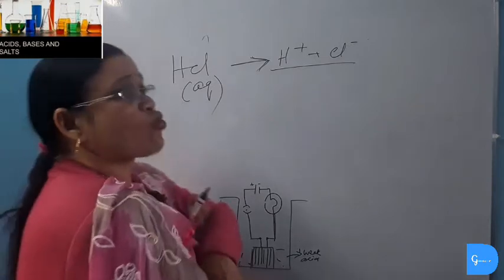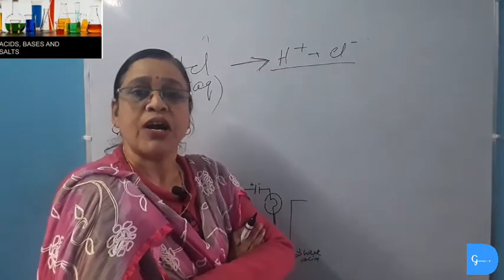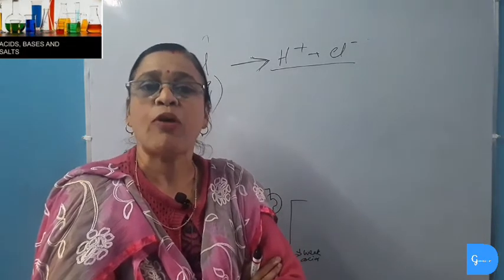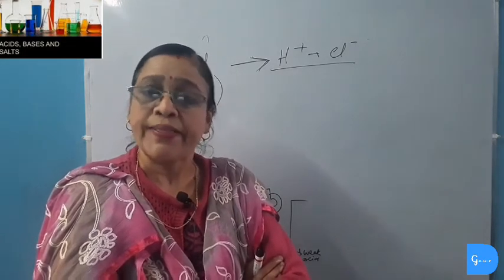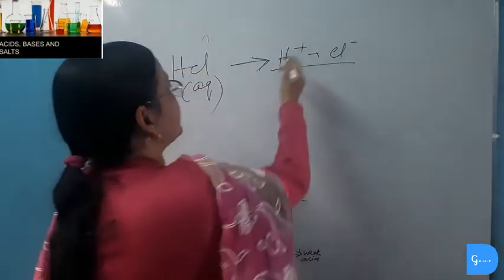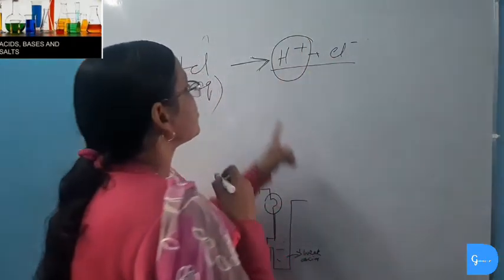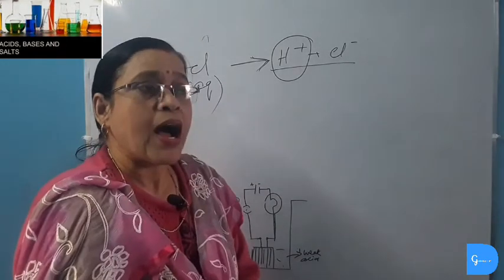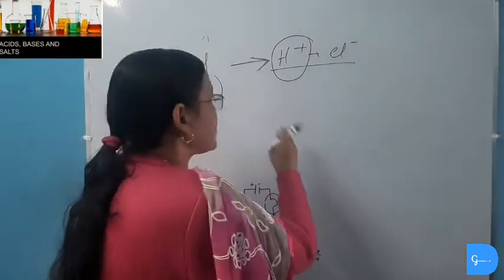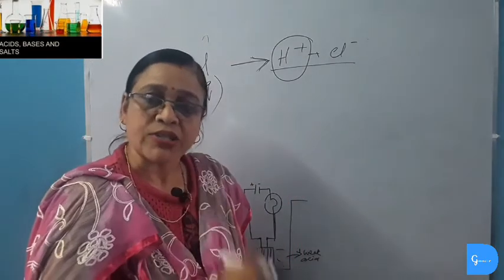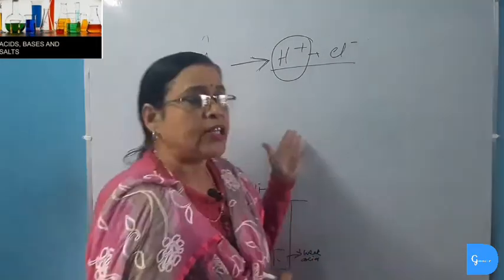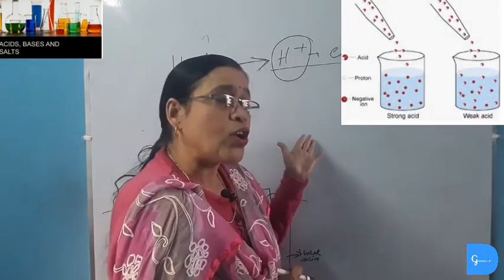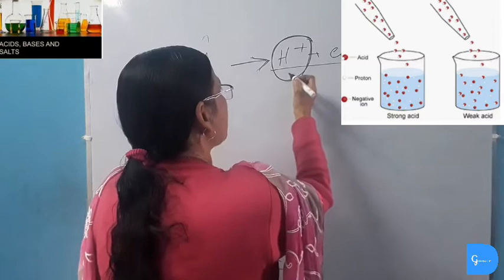So there is a single arrow showing here. Thus, we can say the strong acids are those acids which are completely ionized when dissolved in water, and they contain a larger amount of hydrogen ion. And as the concentration of hydrogen ion is more in strong acid, all the acidic properties are shown rapidly here. They will rapidly combine with metal oxides, metal carbonates, and the strong acid also has higher electrical conductivity only because they have greater concentration of hydrogen ion.